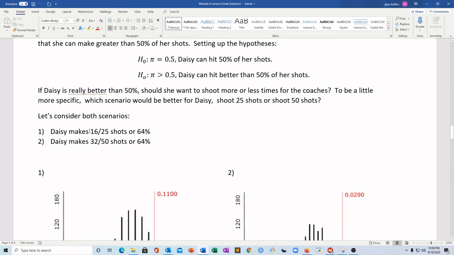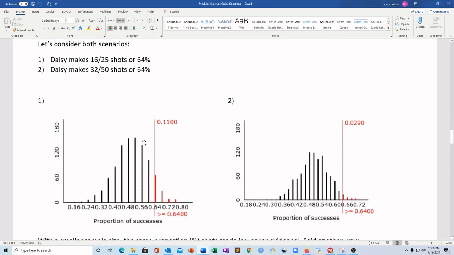Scenario 1, Daisy makes 16 out of 25 shots for 64%. In scenario 2, Daisy makes 32 out of 50 shots, but that's 64% again. So look, our statistic has not changed. Same statistic, both scenarios. What have we changed, though? We've changed the sample size, but it's the same statistic.